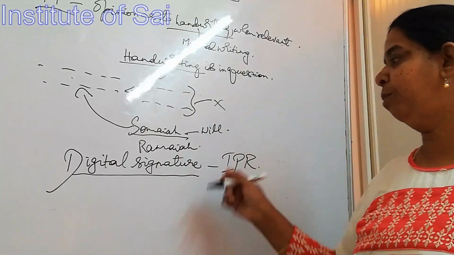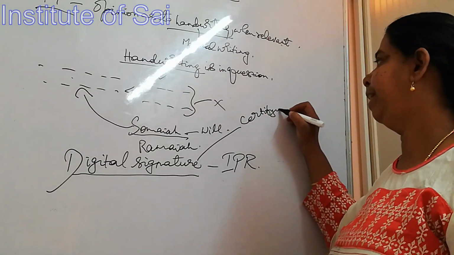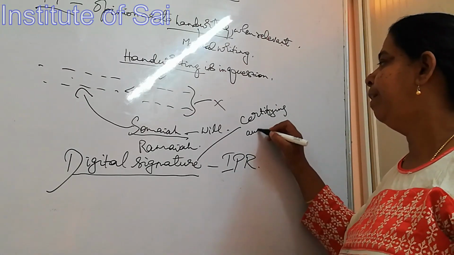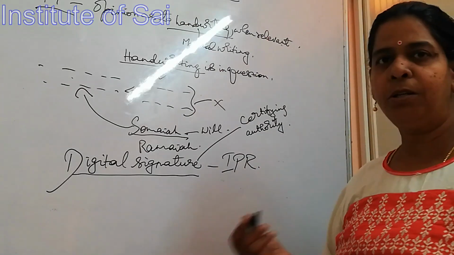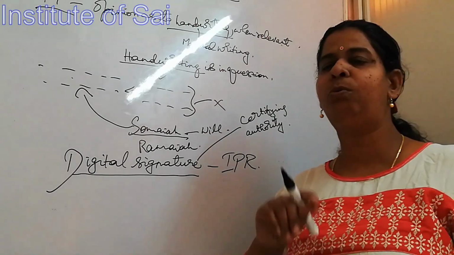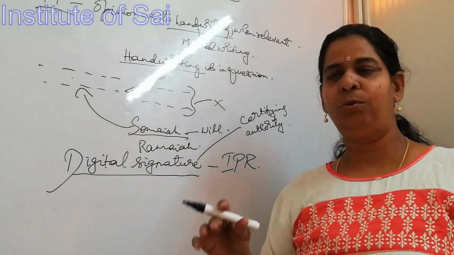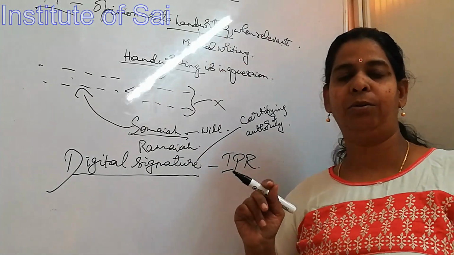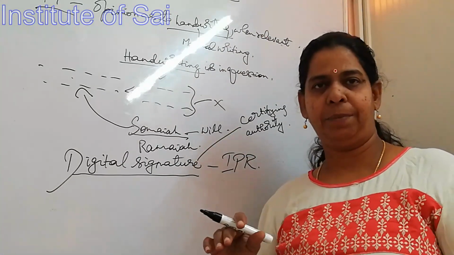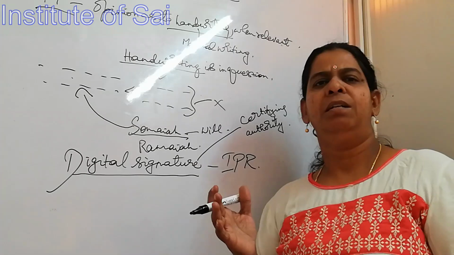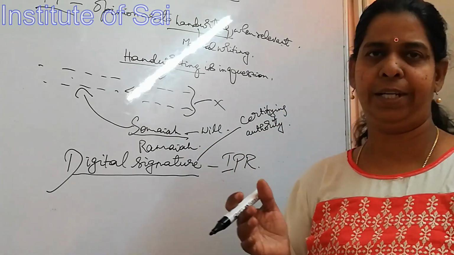We can only do it from the certifying authority. They will know who has opened it and when it was opened and all that, but still it is open to loopholes because they will not know who put the password over there. We cannot make out who typed the password. Certifying authority cannot make out who typed the password because password is supposed to be something which is very secure, so we should not let it out to anybody.